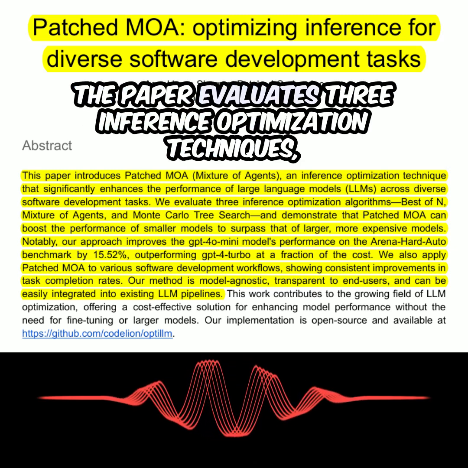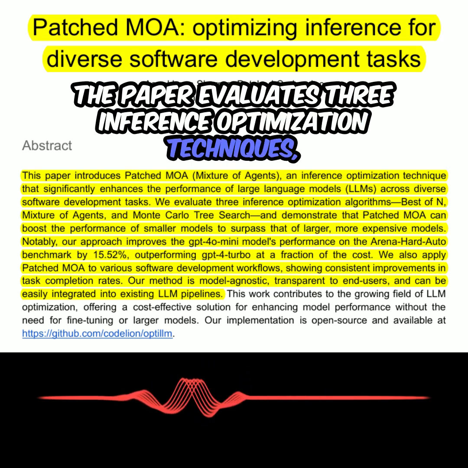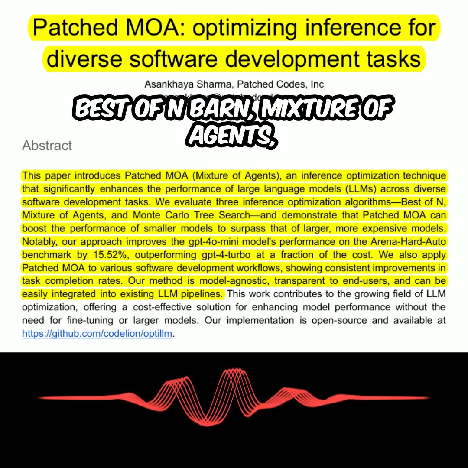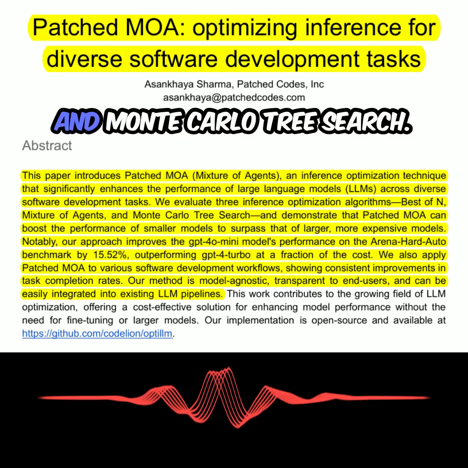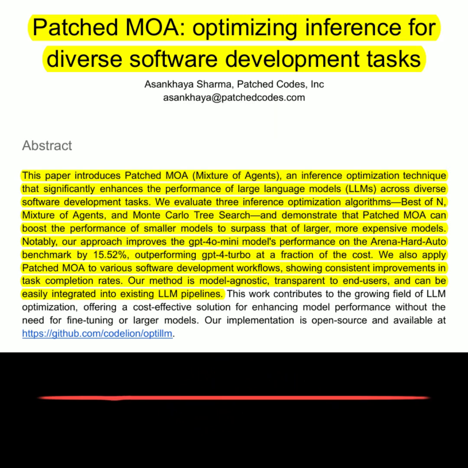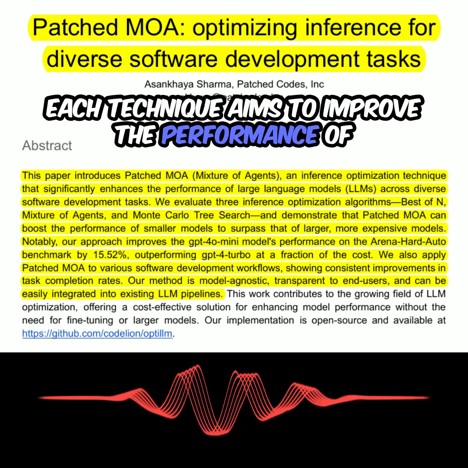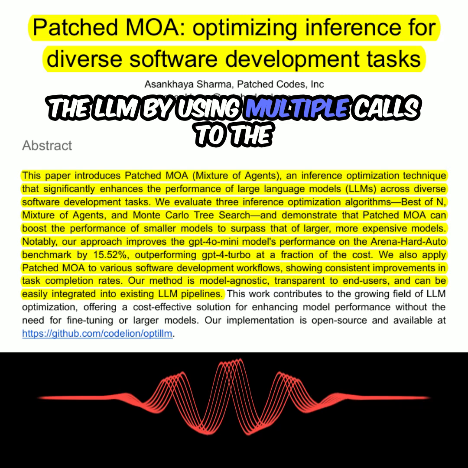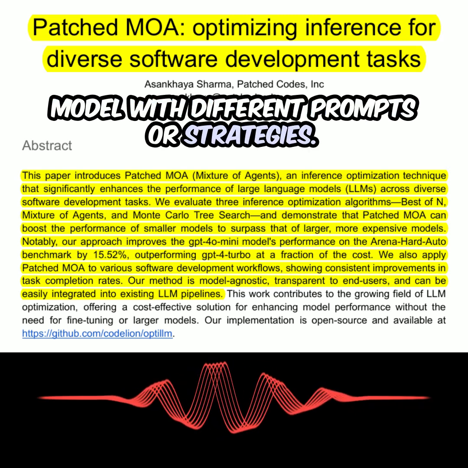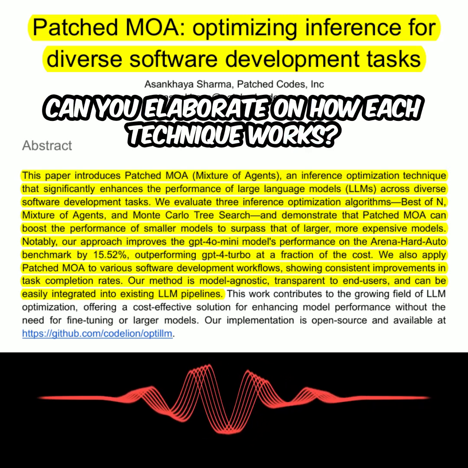The paper evaluates 3 inference optimization techniques: best of N, BON, mixture of agents, MOA, and Monte Carlo tree search. Each technique aims to improve the performance of the LLM by using multiple calls to the model with different prompts or strategies. Can you elaborate on how each technique works?